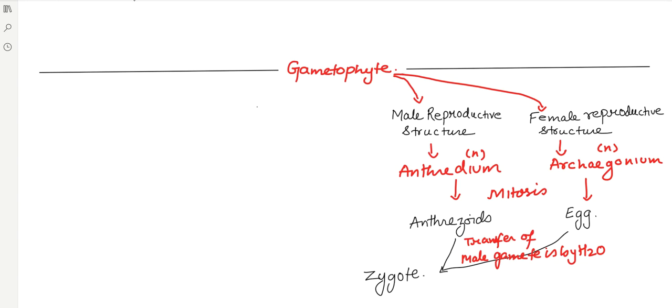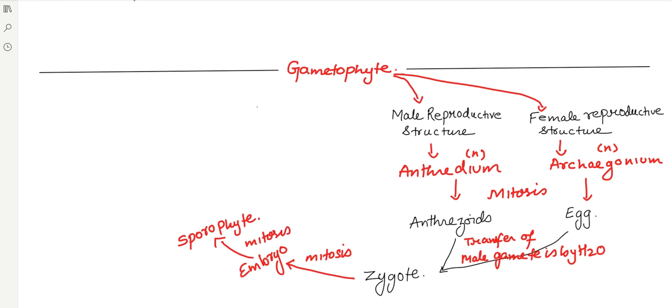Now this zygote basically undergoes mitosis. Okay, and it leads to the formation of a structure known as embryo. Because you know they are the first embryophyta. Now if we are talking about this embryo, what do we see basically? This embryo is later converted into the sporophyte by the method known as mitosis. So if you are looking at zygote, it is diploid. Embryo, it will also be diploid. And if it is forming sporophyte by mitosis, it will also be diploid.